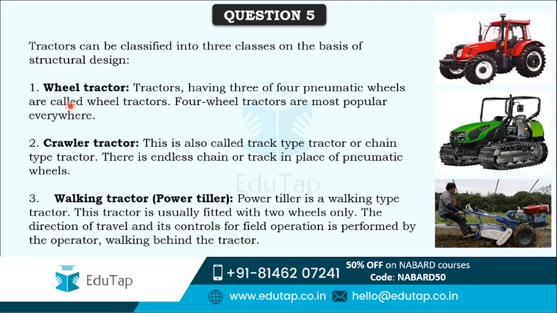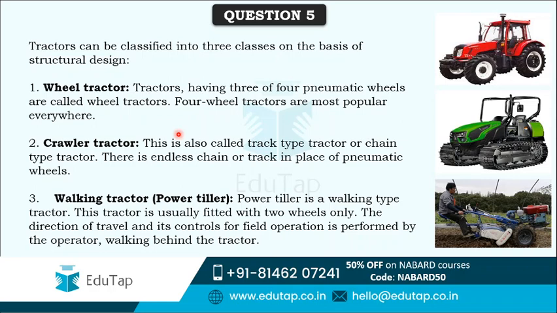First is the wheel tractor. This is the most common or popular type of tractor. If you have seen tractors, there is a high chance that you have seen the wheel tractor. You can see the tractor in red here. This is the wheel tractor, and mostly these types of tractors have 4 wheels, but sometimes 3 wheel tractors are also there, and tractors which have wheels are generally known as wheel tractors.